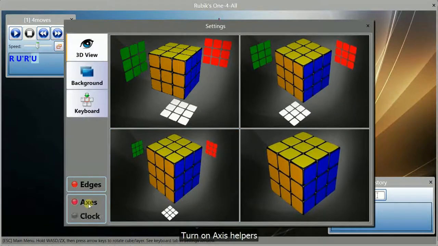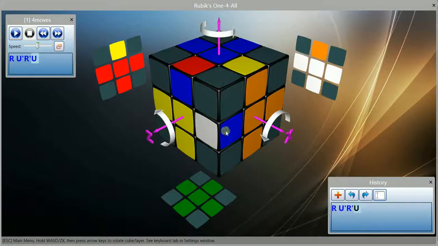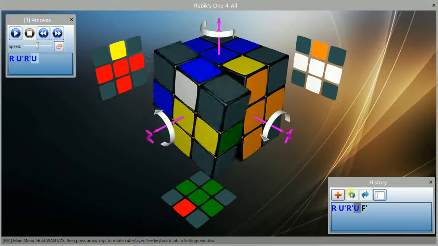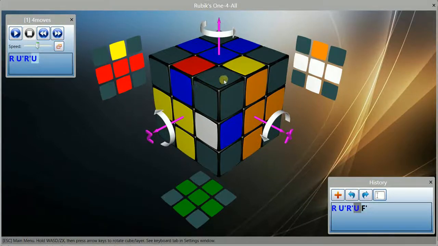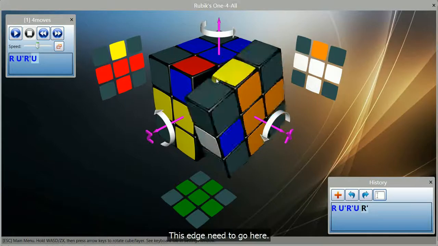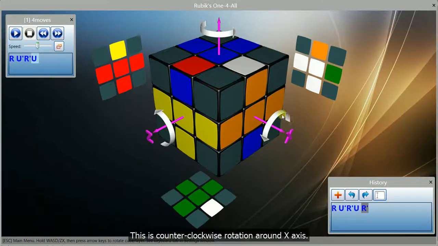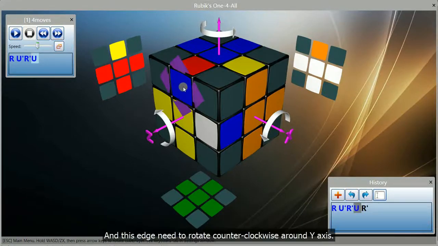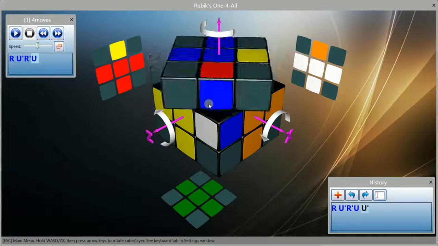Turn on axis helpers. This edge need to go here. This is counterclockwise rotation around Z axis. This edge need to go here. This is counterclockwise rotation around X axis. And this edge need to rotate counterclockwise around Y axis.